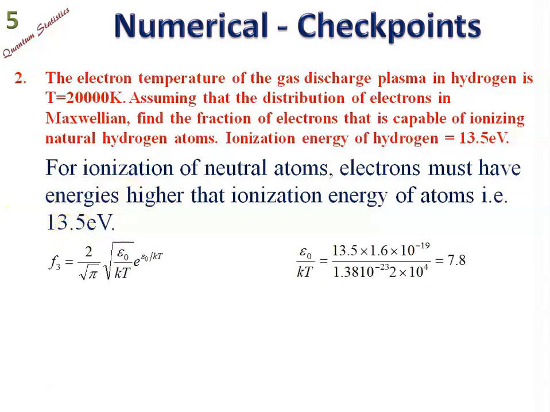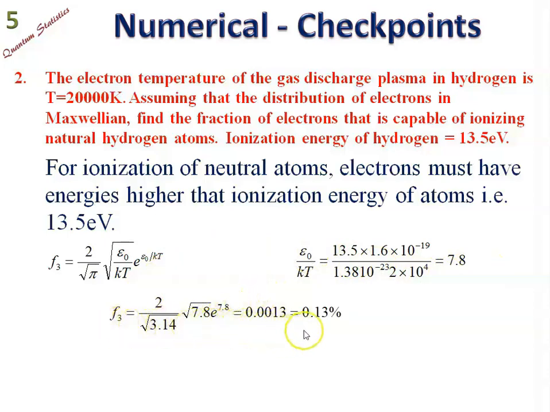So f is equal to 2 upon root pi, times root of epsilon 0 upon kT, times e to the power minus epsilon 0 upon kT. Here we can work out epsilon 0 upon kT, and that turns out to be 7.8, and you can substitute it back along with the value of epsilon 0.